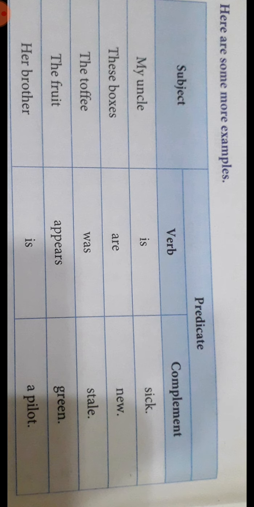That means you are giving some complement to that. The toffee was stale. So stale is your complement. The toffee was sweet. The fruit appears green. So green is your complement. How does the fruit appear? Green. You can write the fruit appears sweet, the fruit appears yellowish in color.